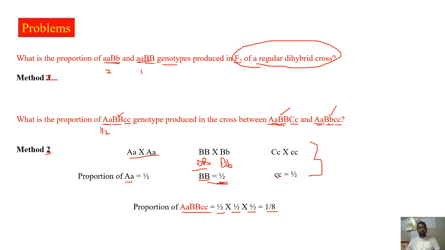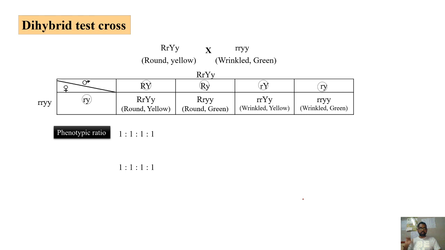You divide that problem into monohybrid crosses, use this like a formula, and you can directly calculate the proportions. Now coming to the dihybrid test cross, it is the cross between the double heterozygous condition with double homozygous condition. Then you will get the phenotypic ratio 1 is to 1 is to 1 is to 1, and genotypic ratio also 1 is to 1 is to 1 is to 1.